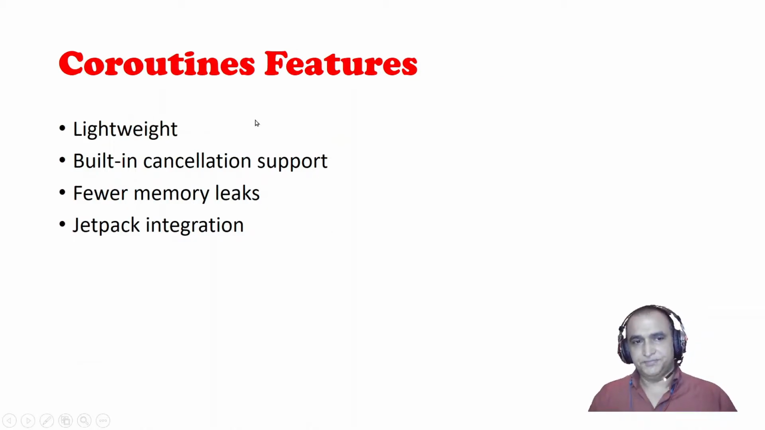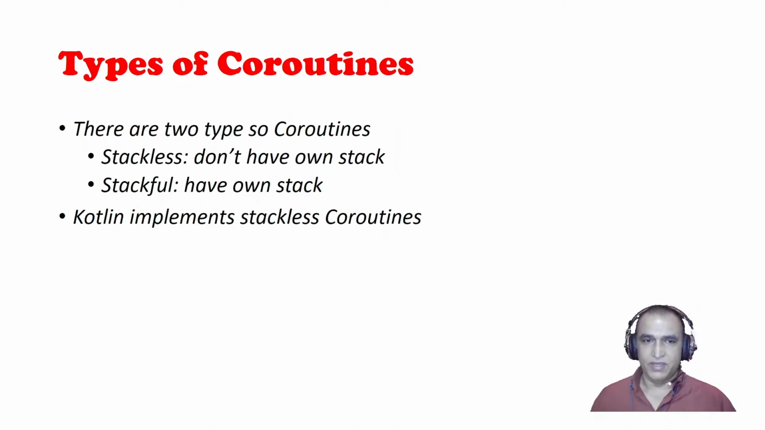Coroutine features. Coroutine is lightweight, like a lightweight thread. Built-in cancellation support. Anytime you can cancel the operation in a coroutine, which is not possible in a thread. Fewer memory leaks, and less memory is required as compared to a thread. Jetpack integration. Jetpack is the rapid development library available in Android, and coroutines are a member of that. So you can use coroutines and implement the Jetpack integration.